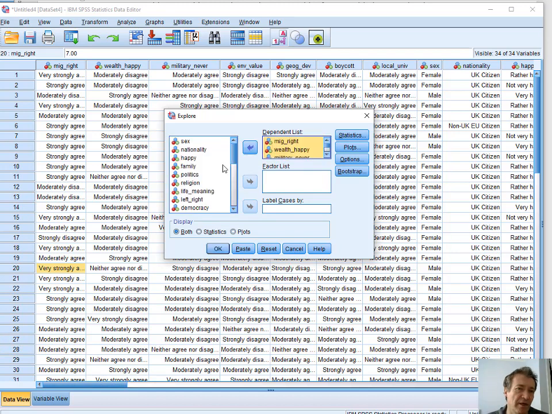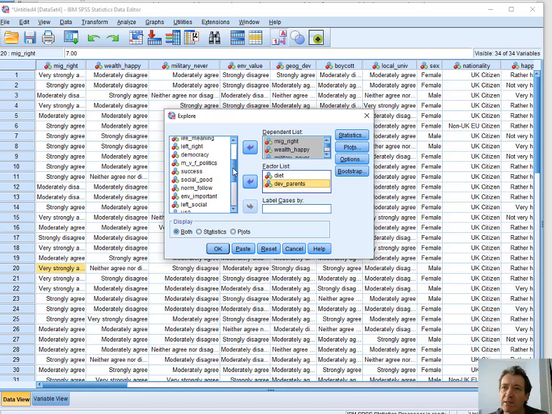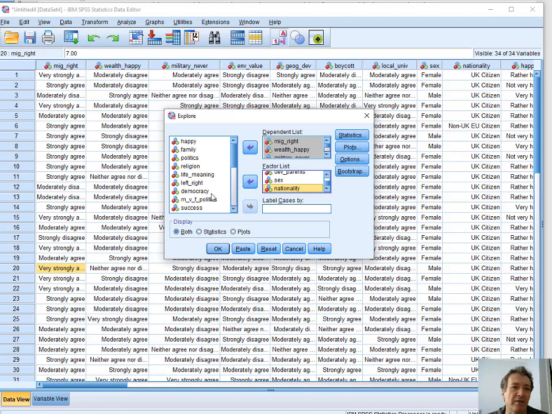And in the factor list, we want to see if there are any differences between people depending on their diet, down there. See if parents worked or lived overseas. Males and females, and nationality. If you can think of any other categories, you can put them into this too. Let's get the same plots as before.